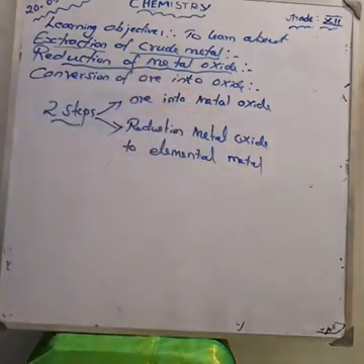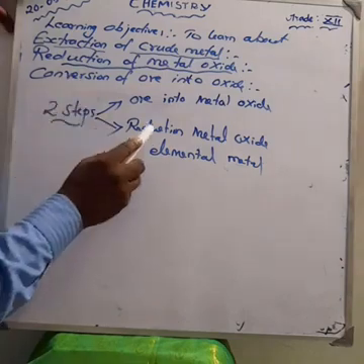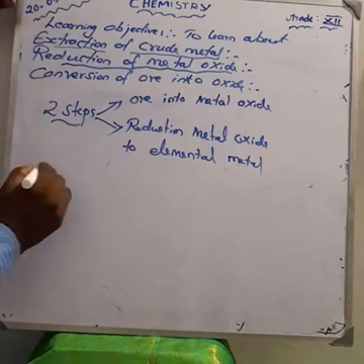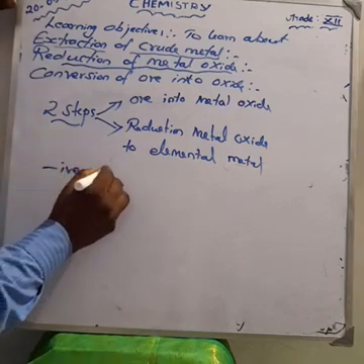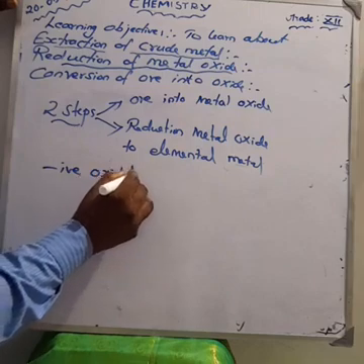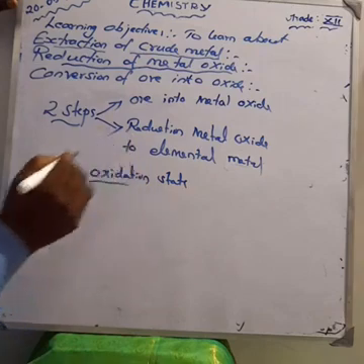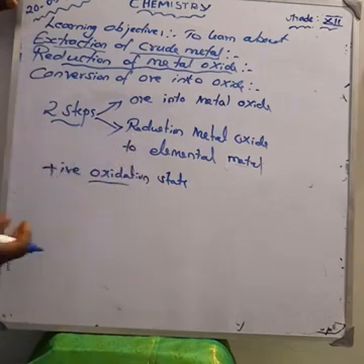The first step is the ore is converted into metal oxide. The second step is the metal oxide is reduced to elemental metal. In the concentrated ore, the metal exists in a positive oxidation state. The metal lost its electrons, so it exists in a positive oxidation state.